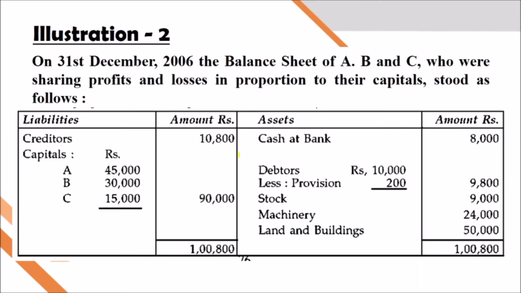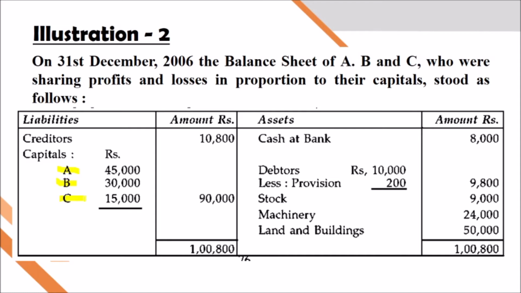On 31st December 2006, the balance sheet of A, B and C is given. And they are sharing profits and losses in the proportion of their capital. Their capitals are 45,000, 30,000 and 15,000. Remember that. So 45 is to 30 is to 15.